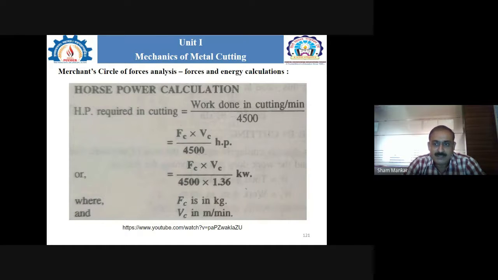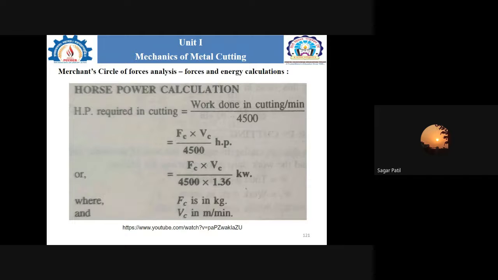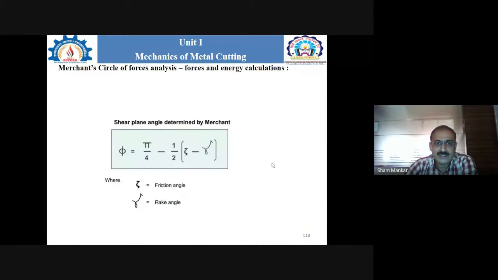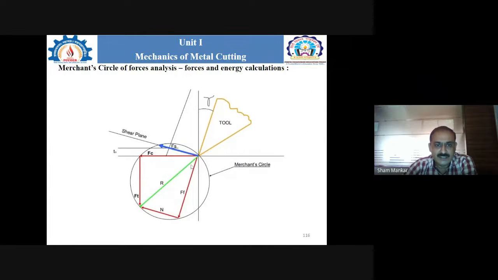Sagar Patil, any query, any doubt about the points we discussed in the last lecture as well as in today's lecture? Sir, the question is whether the chip thickness after the cut is always greater than before, or sometimes smaller. Now see, what is shown there is just for the sake of understanding, where it is T0.